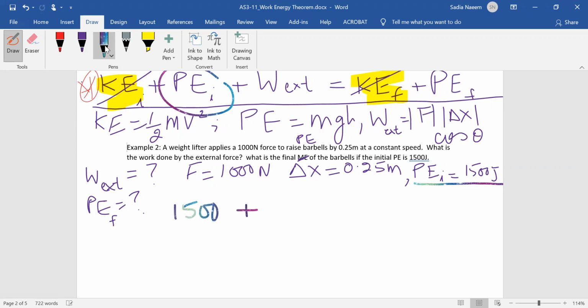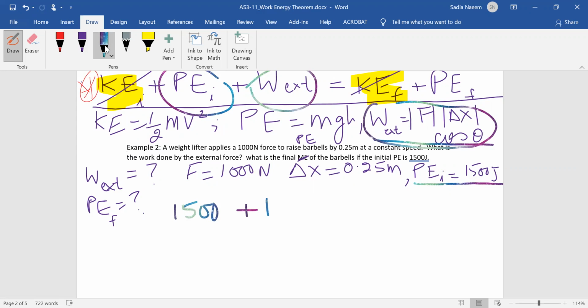Plus W external. We don't have W external, but you can use the formula here to calculate it. It's F, the force. So I'm going to calculate this by substituting it in here. Let me add an extra step here.